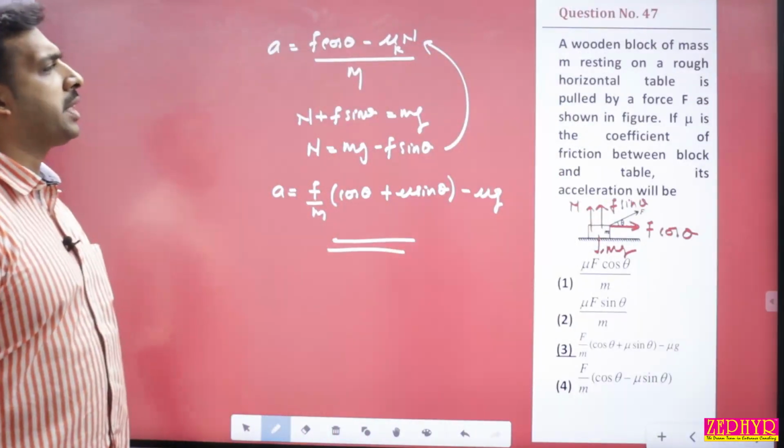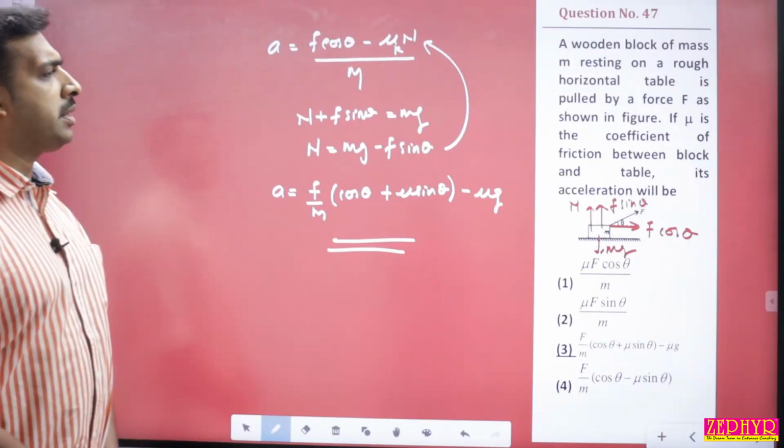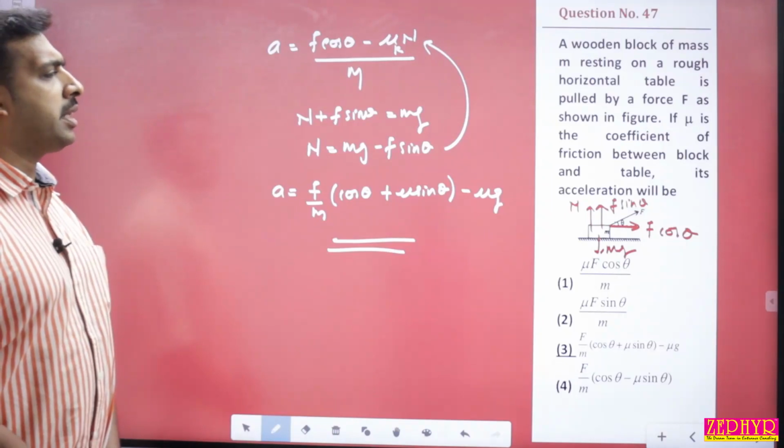A wooden block of mass m resting on a rough horizontal table is being pulled by a force F as shown in the figure. Mu is the coefficient of friction between block and the table. The acceleration will be equal to.